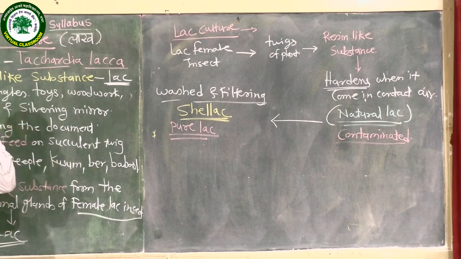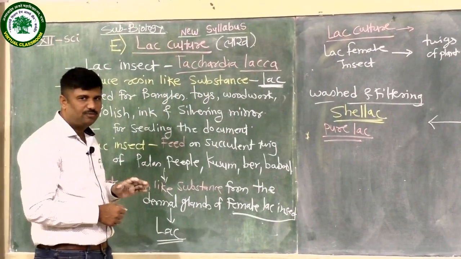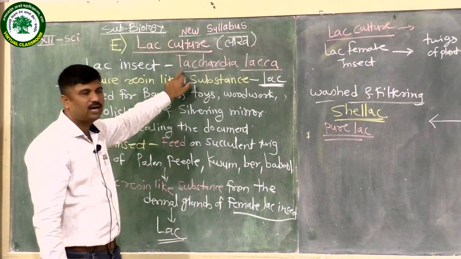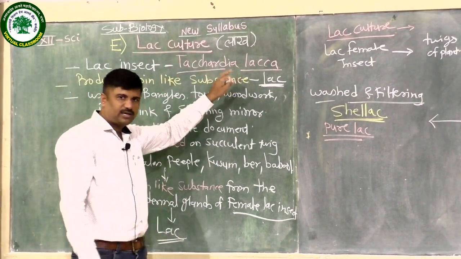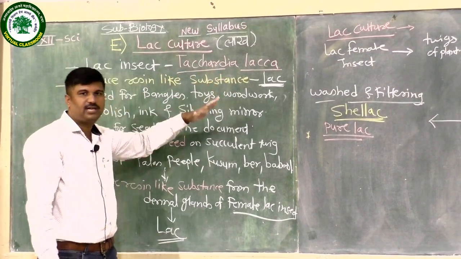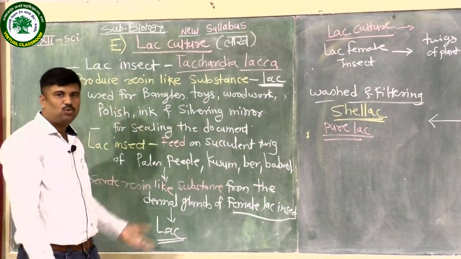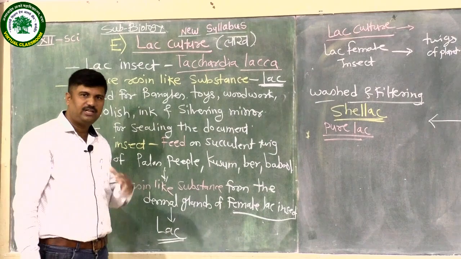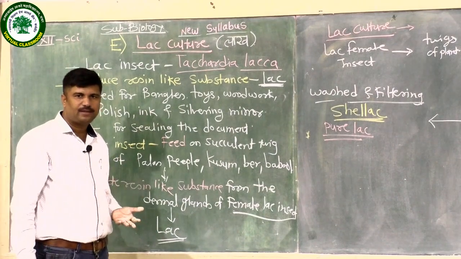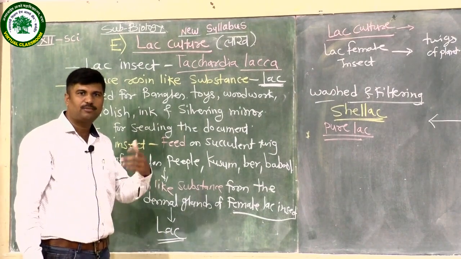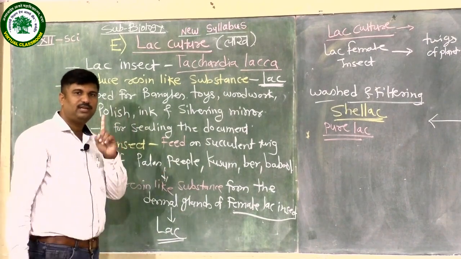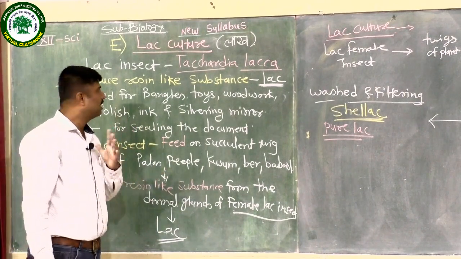What is called lac production, the name of the insect is important. We must remember the name of the insect. The lac insect name is Tachardia lacca. Tachardia lacca is the name of the insect which produces the lac. Lac culture is the rearing. It is also an applied branch of zoology. It deals with the rearing of the lac and the products from the insect Tachardia lacca.